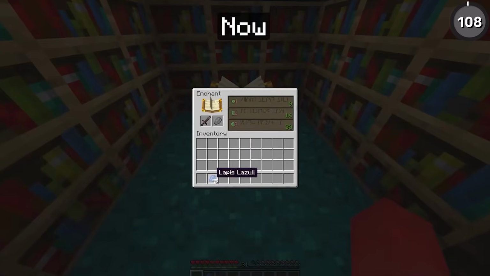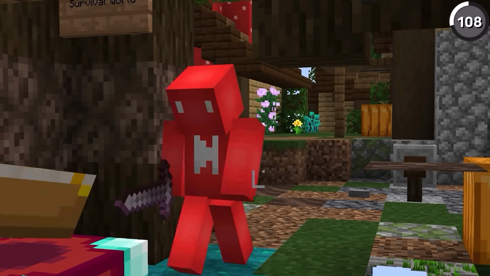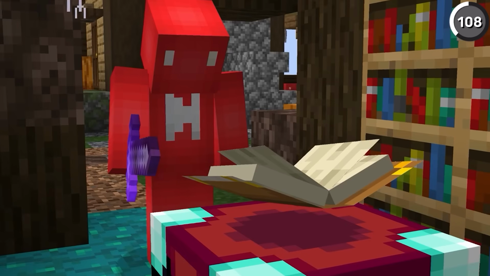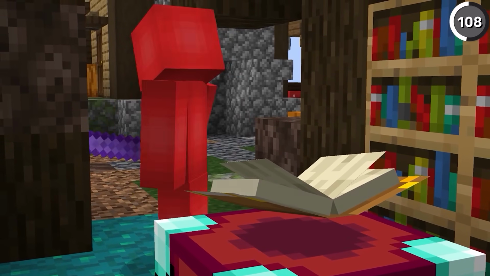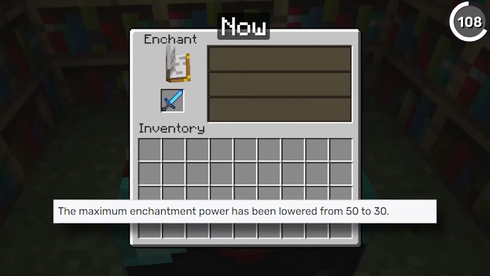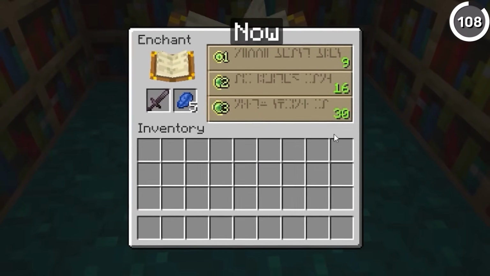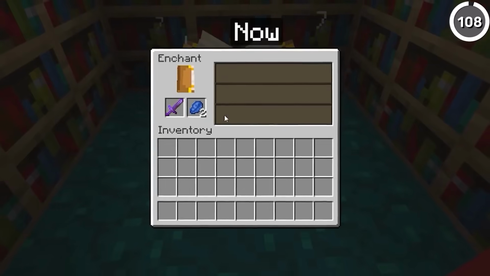Using lapis lazuli to enchant seems expensive, but it used to be so much worse, since back in the day it would require 50 levels for a max level enchant. And folks, that's not just 50 levels to qualify, that's 50 levels for one enchantment. And even though that got bumped down to 30 levels in 1.3.1, it was eventually entirely reworked in 1.8 to where you just need 3 levels after you hit the 30 level enchant barrier.